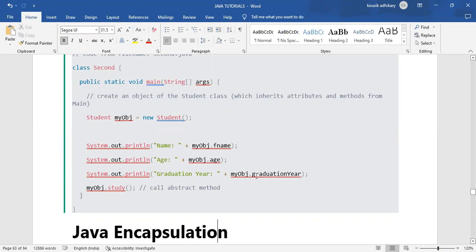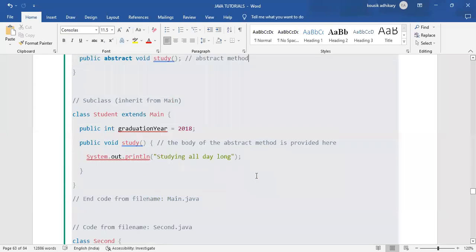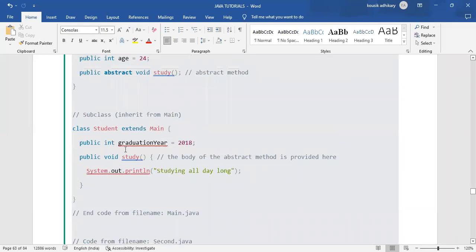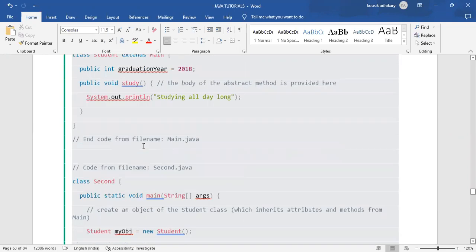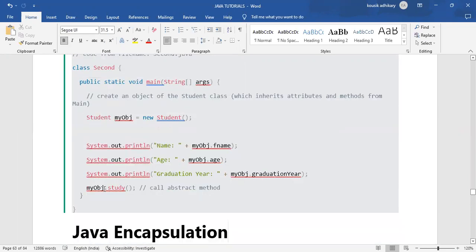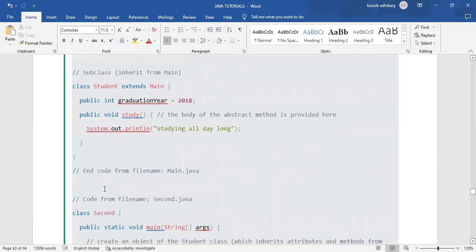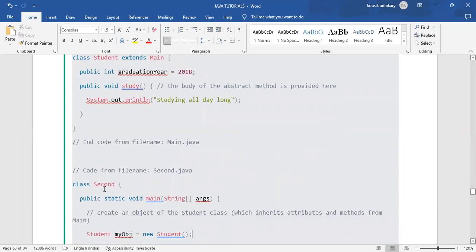That graduation year variable, which we declared in that student class, is 2018. And again, my obj.study, we are calling that study method, that abstract method.